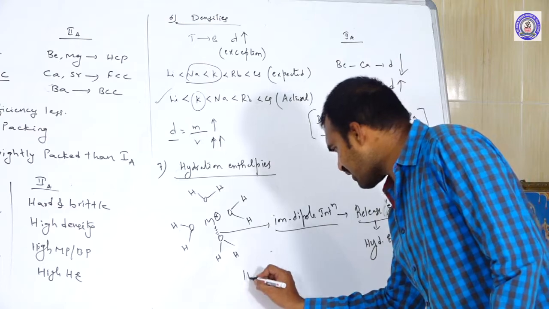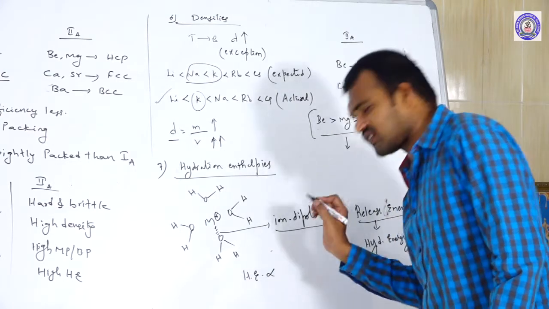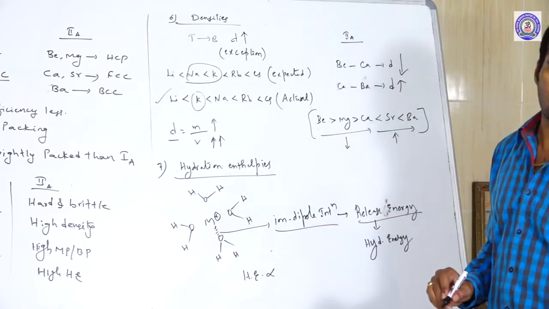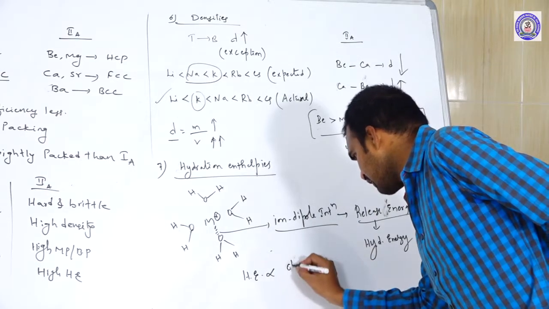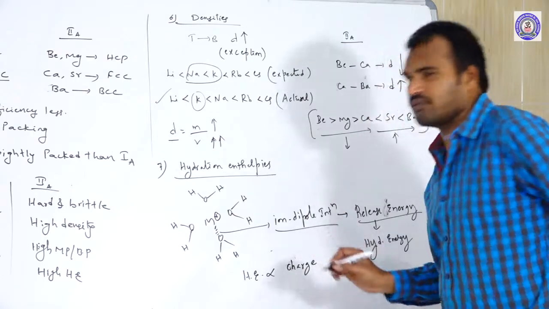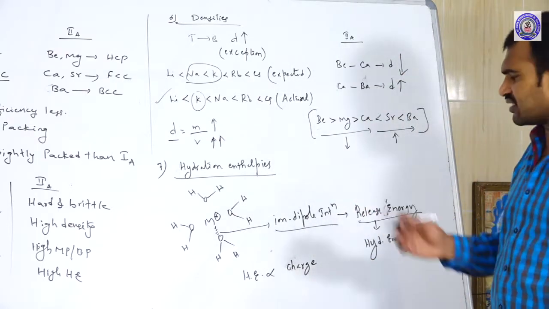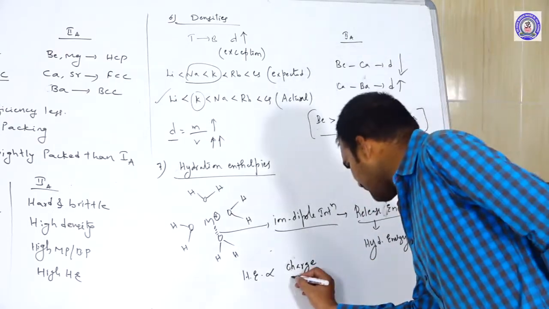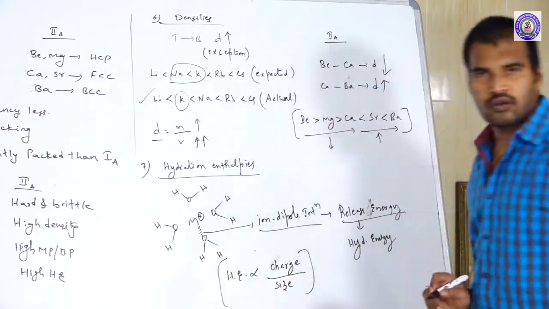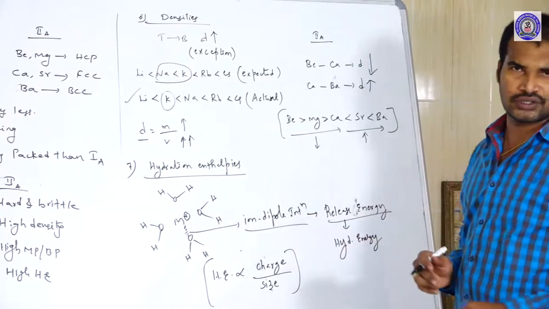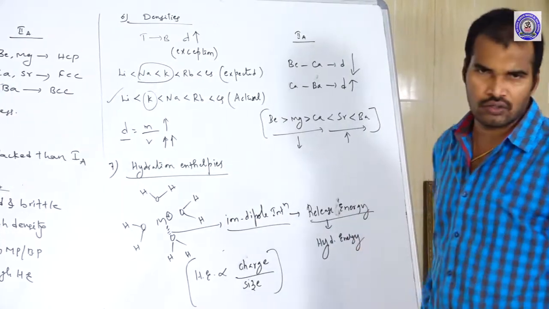This hydration energy depends on two factors. What are those? The first one is charge. Hydration energy is directly proportional to charge, but it is inversely proportional to size.